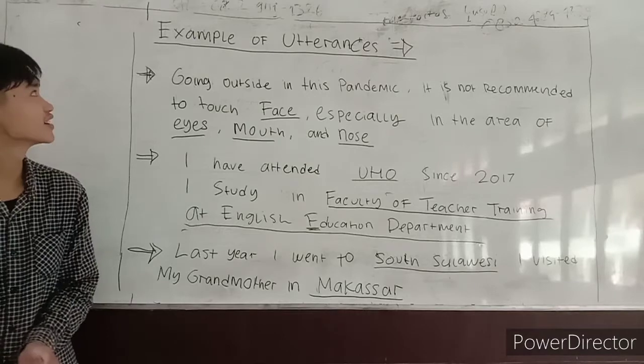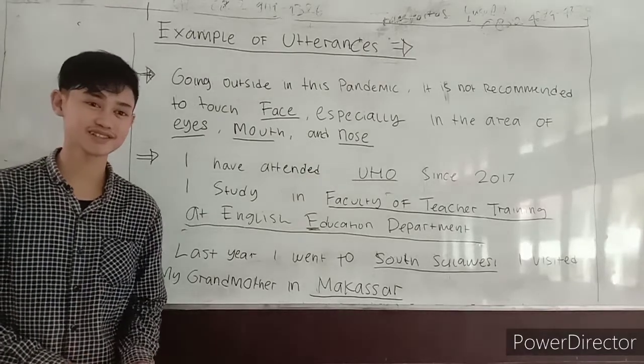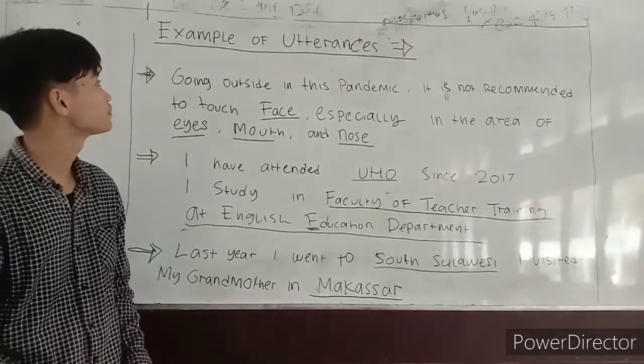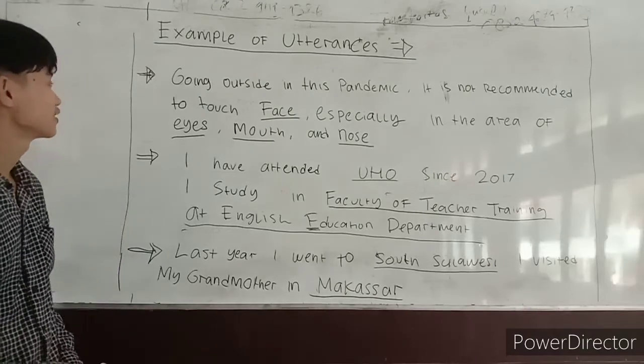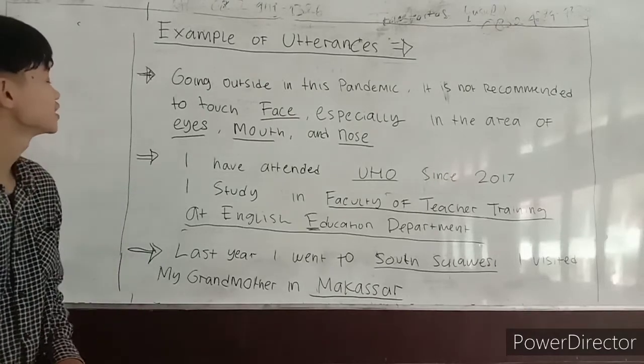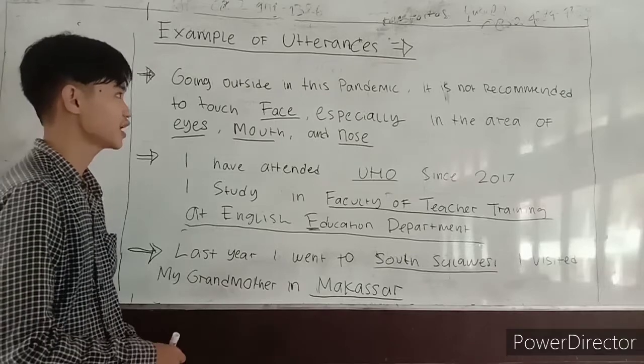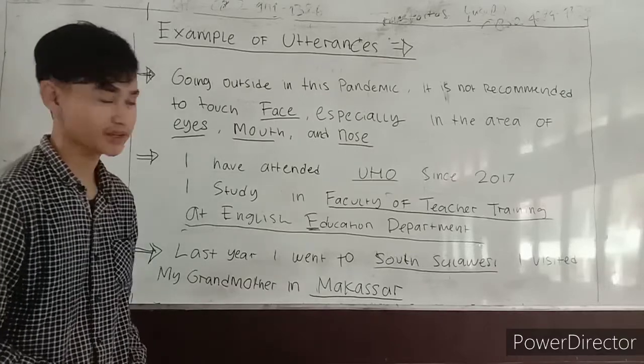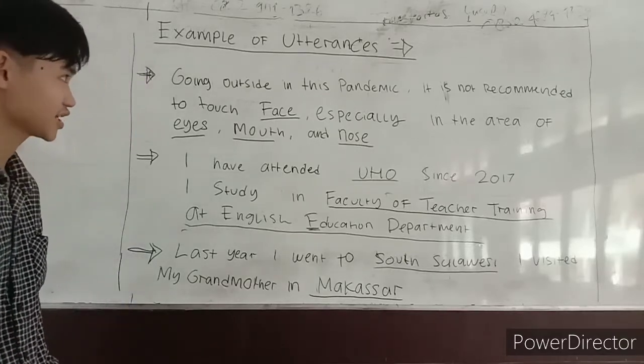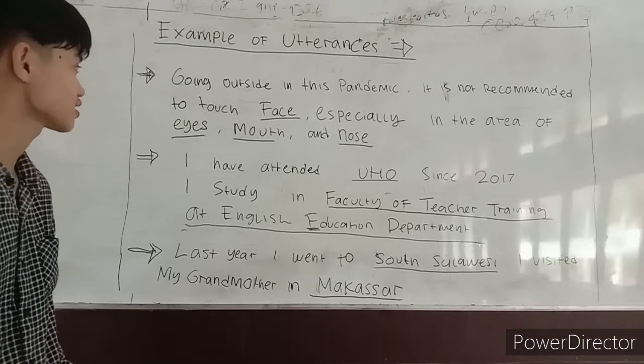Let's take a look at examples of utterances that use meronymy. The first example: going outside in this pandemic, it is not recommended to touch your face, especially in the area of eyes, mouth, and nose.